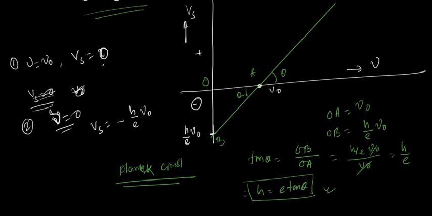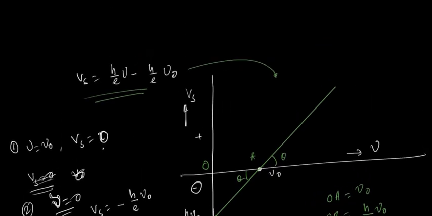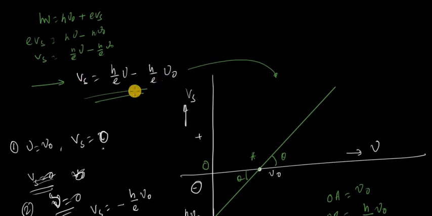So this is all about Einstein's equation. First you have to write h nu is equal to h nu 0 plus eVs. Then eVs is equal to h nu minus h nu 0. Then Vs is equal to h by e nu minus h by e nu 0. Directly you cannot write this equation. First you write Einstein's equation, then convert it, and ultimately you can come to this equation.